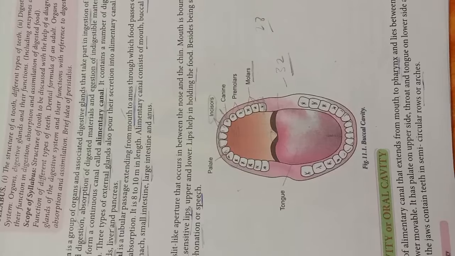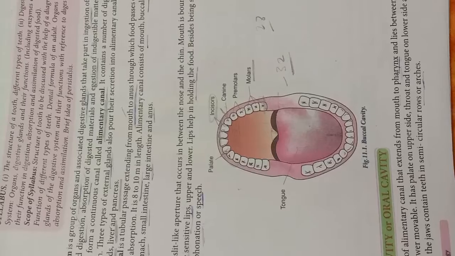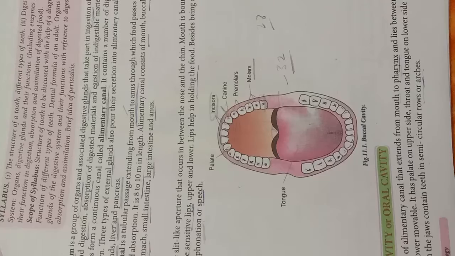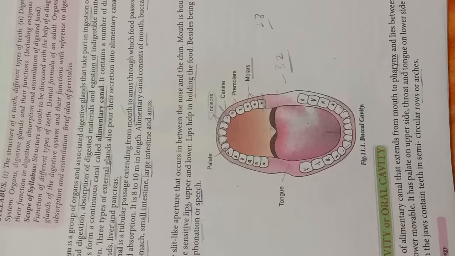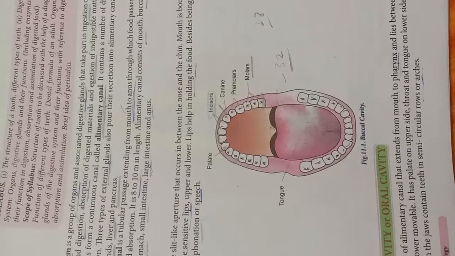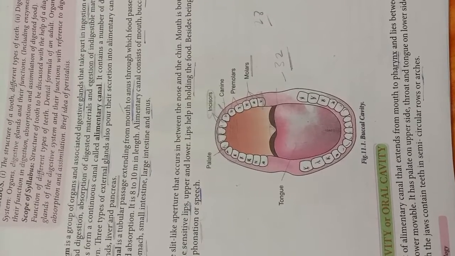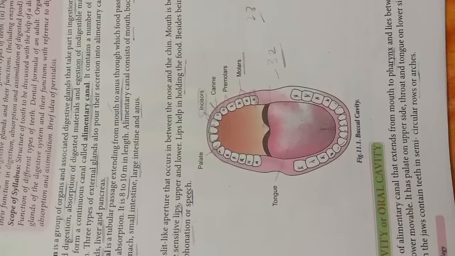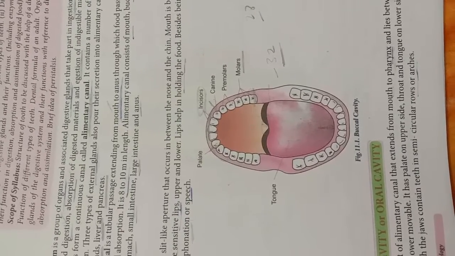In the human being, the teeth are embedded in sockets. The outermost covering, the hardest tissue, is enamel. Inside the tooth there is dentine and a pulp cavity, and from the root they are connected with capillaries and vessels. So teeth are a very hard structure that helps the human being to eat, to tear something, to crush something, and to chew something.